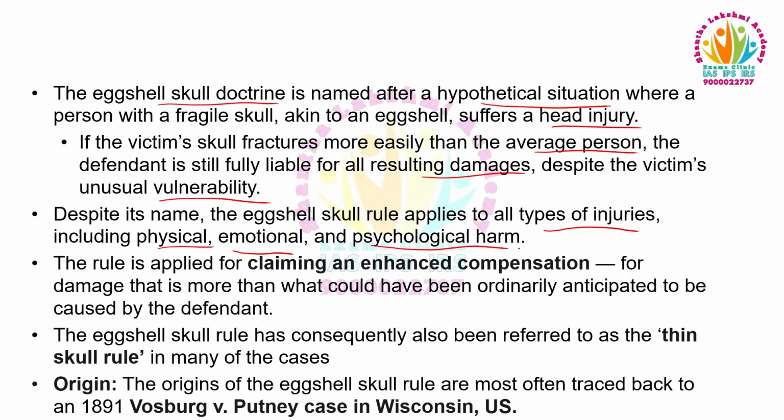The rule is applied for claiming an enhanced compensation for damage that is more than what could have been ordinarily anticipated to be caused by the defendant. The eggshell skull rule has consequently also been referred to as the thin skull rule in many cases. The origins of the eggshell skull rule are most often traced back to an 1891 Vosburg versus Putney case in Wisconsin, US.